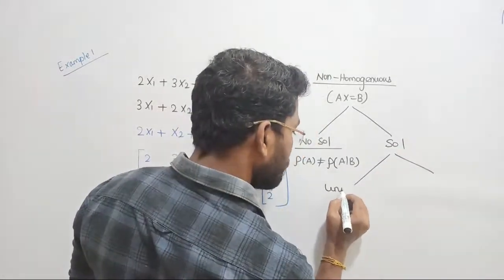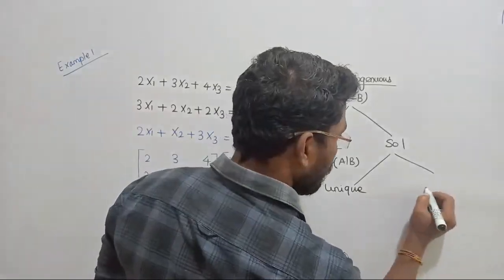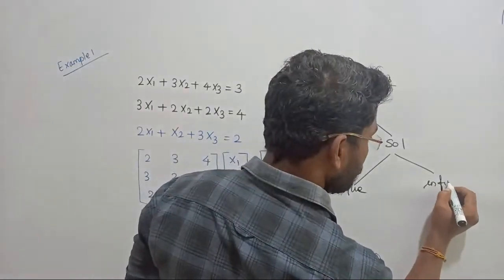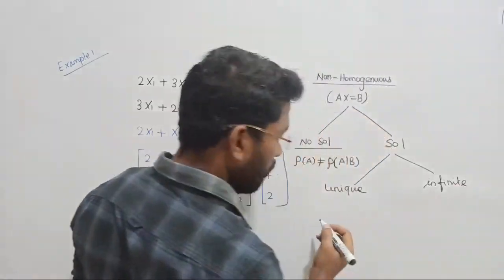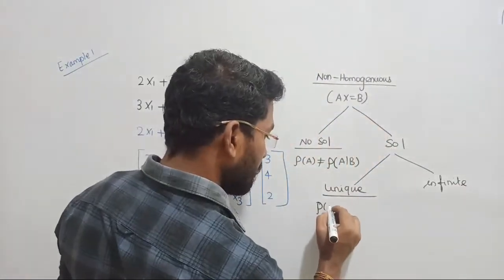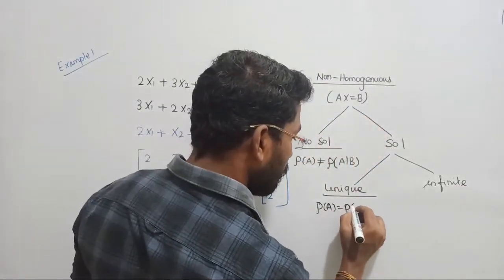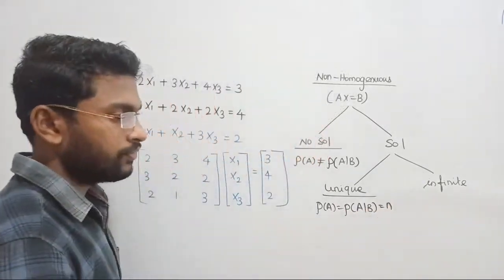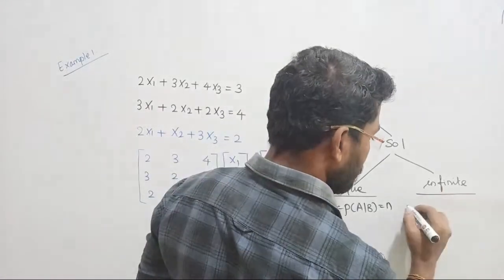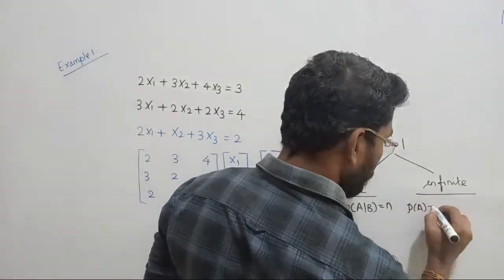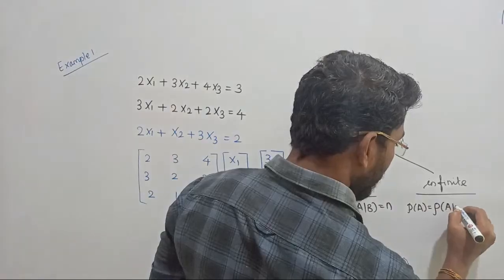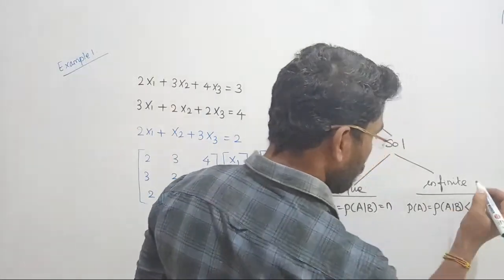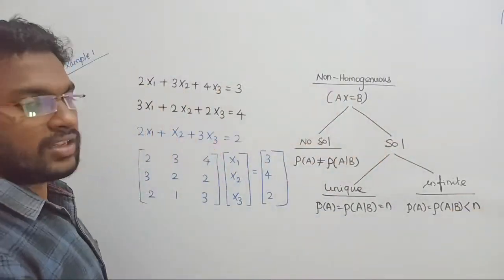Either you can get a unique solution or an infinite number of solutions. To obtain a unique solution, the condition is rank of A should be equal to rank of AB, which should be equal to the number of unknowns. When we are looking for an infinite number of solutions, rank of A should be equal to rank of AB, which should be less than the number of unknowns. This is the condition. Shall we proceed further?